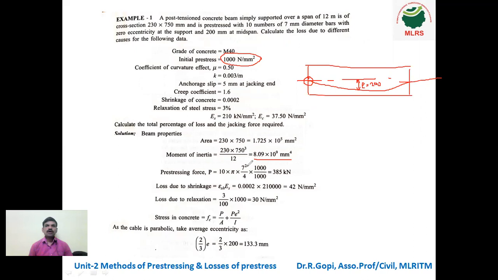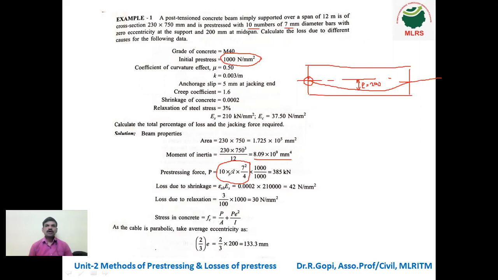So here the area is not the area of the cross section. We are applying pre-stress only in the cable, so we need to calculate the area of the cable. How many wires? Total 10 wires. What is the diameter of the wire? 7 mm.